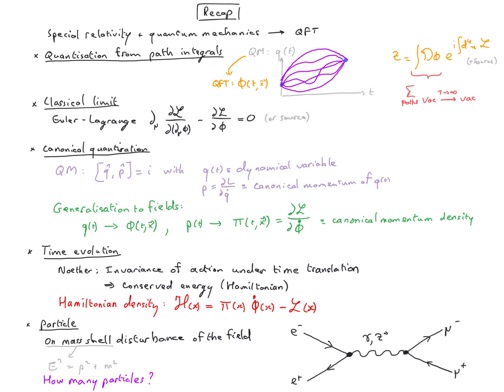It turns out that this question, how many particles do we excite, is better answered in the case of canonical quantization. So we will now turn to this approach to quantum field theory, and in particular we will build our Hamiltonian using canonical quantization, because that will tell us how much energy is associated to a particle, and we will find that the spectrum of energy is quantized, and therefore what we call a particle is a disturbance of the field which propagates on mass shell, but which corresponds to a quantum of energy.